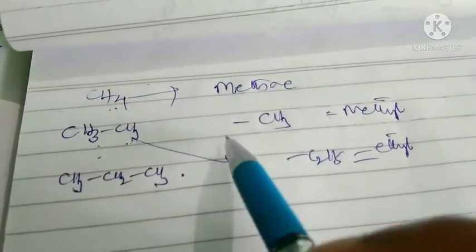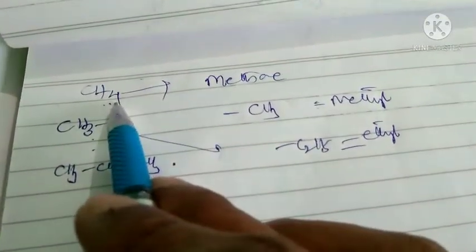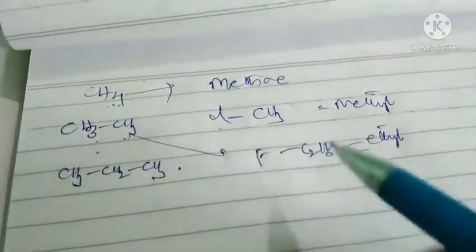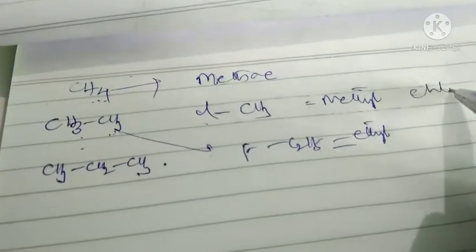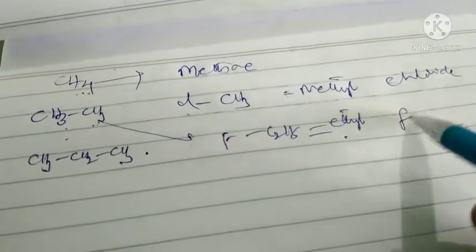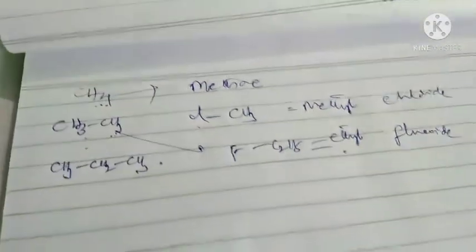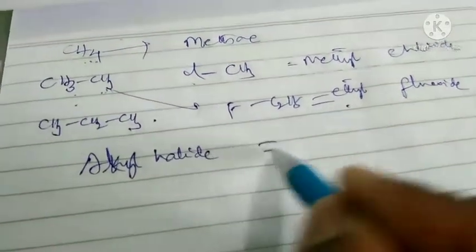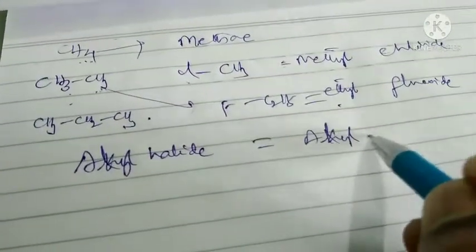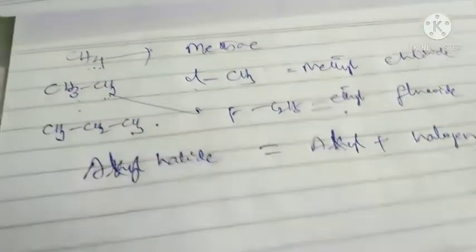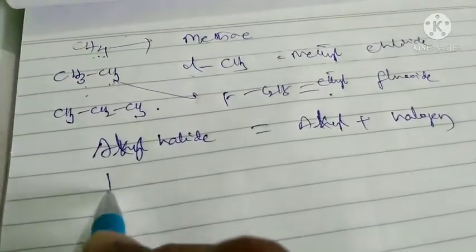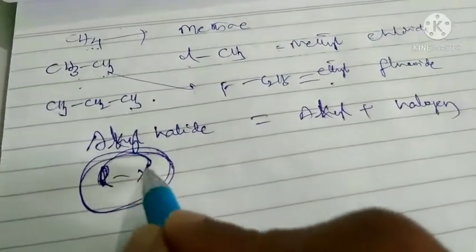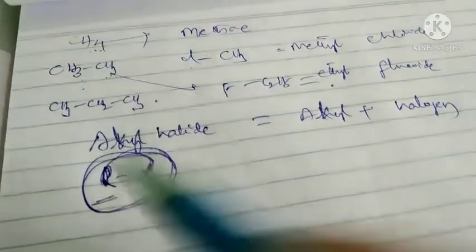If you replace the hydrogen here by a halogen, either chlorine or fluorine, then this is called methyl chloride. This is called ethyl fluoride. So what is an alkyl halide, students? Along with the alkyl group, one halogen should be there. Then this is called an alkyl halide. The general formula is RX. R indicates alkyl, X means halogen.